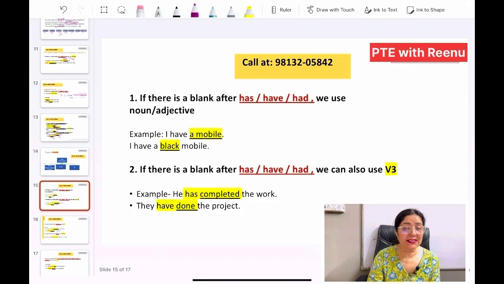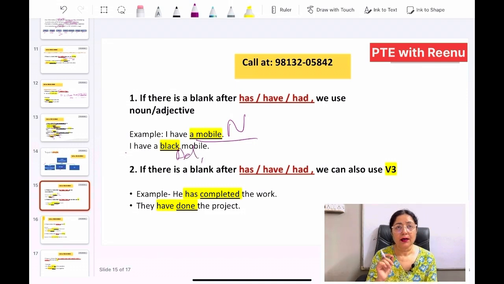Now if we have has, have or had, we can use a noun and an adjective after them. For example, I have a mobile. I have a black mobile. This is a noun and this is an adjective. And with has, have, had, we can also use V3 in case of perfect tense. He has completed the work. So what you need to remember is that with has, have, had, we may make use of a noun, an adjective, or the third form of the verb.